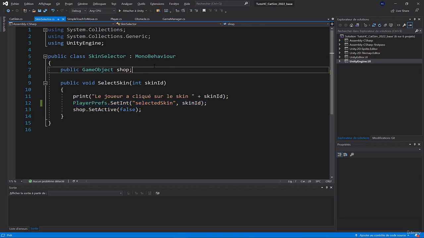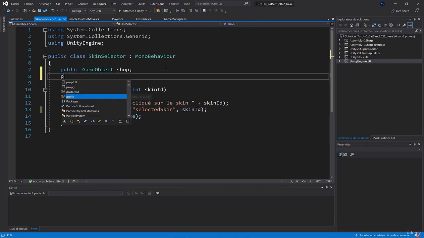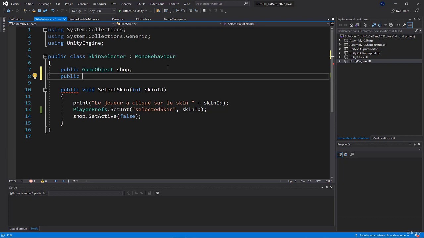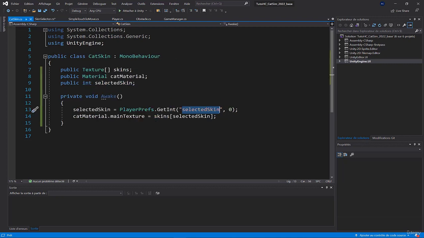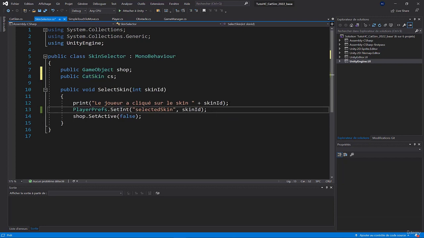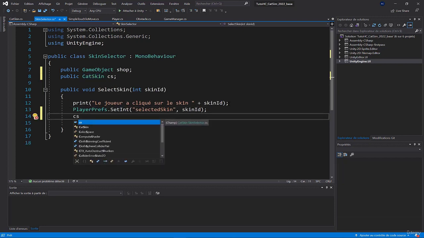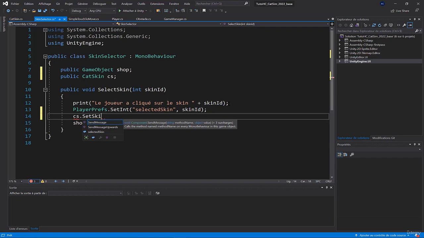Now, we need to create a public variable that will be of type cat skin, call it CS. And when I select my skin, I'll access the cat skin script, which is this one, and I say cat skin dot set skin in brackets skin ID.